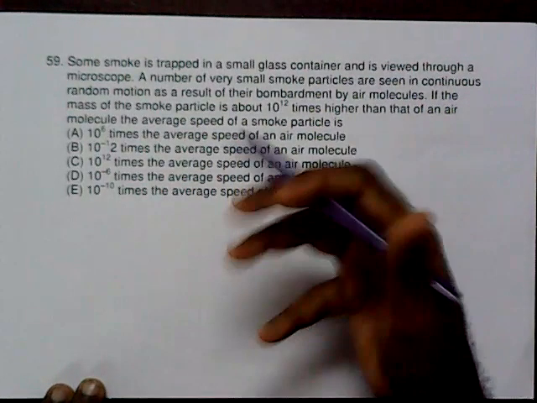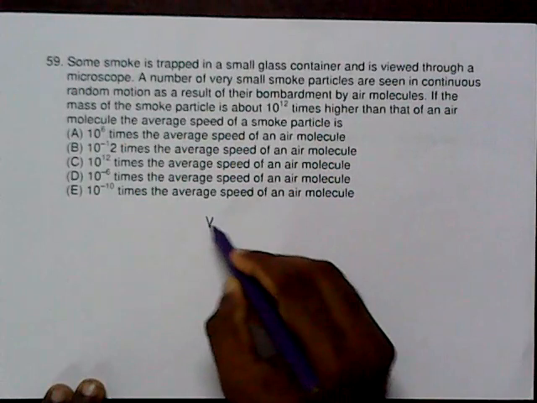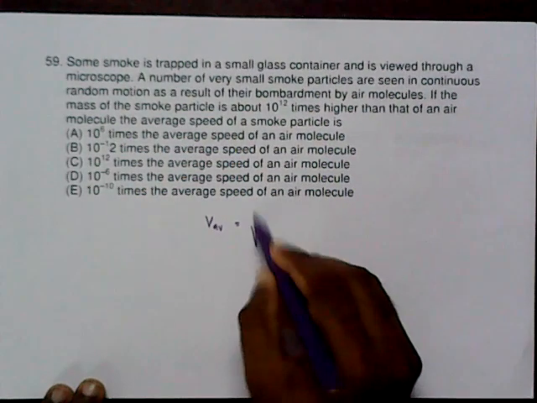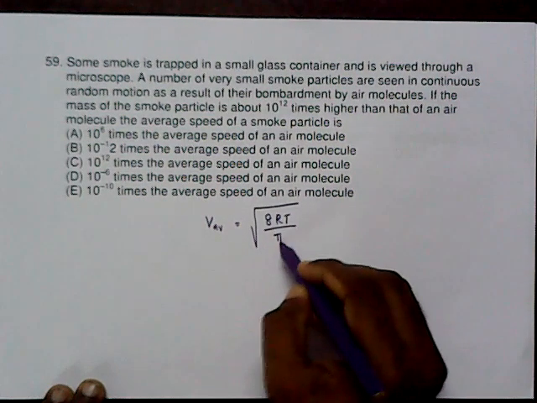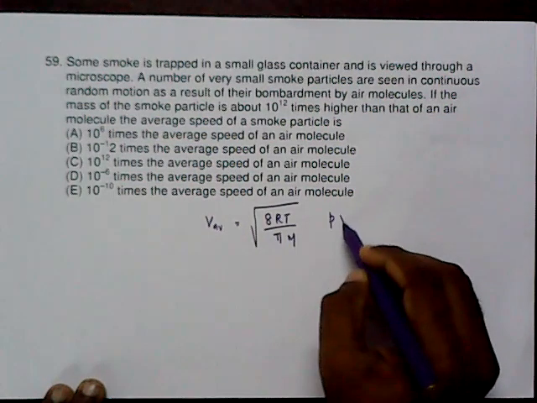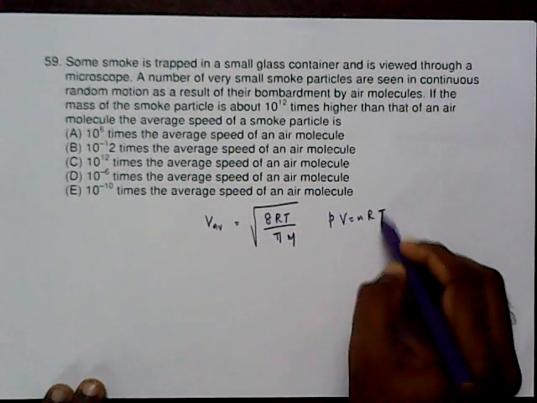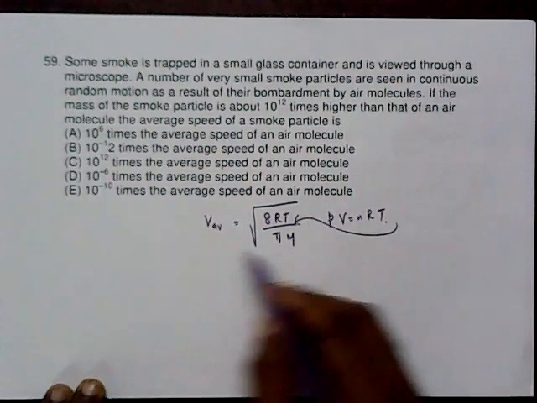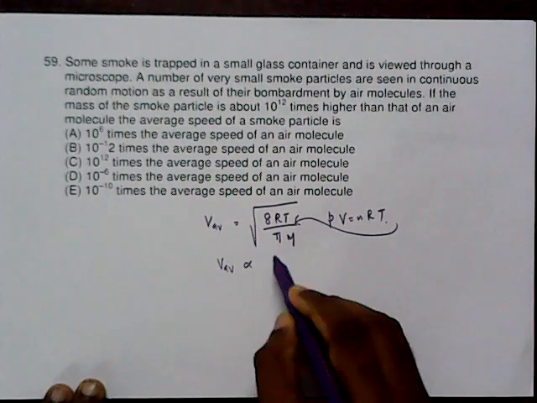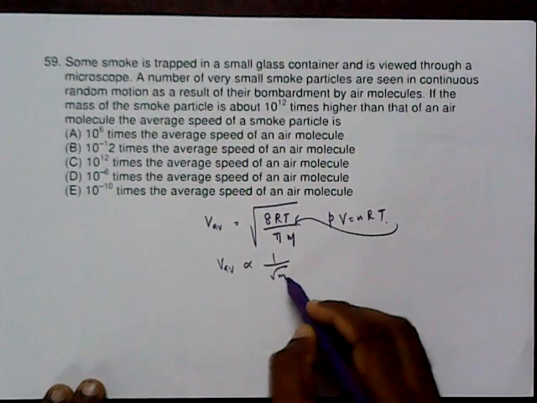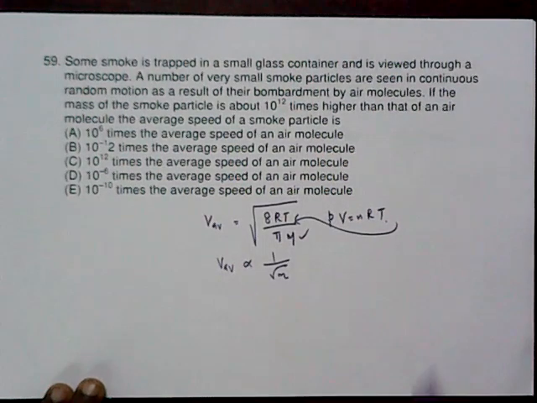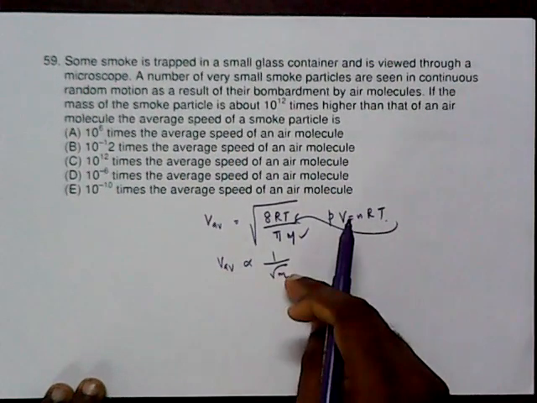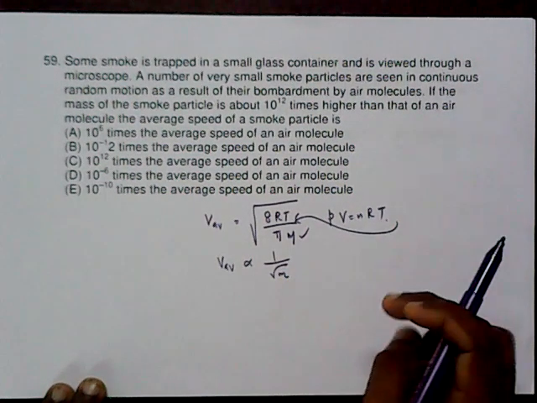If you comfortably know the concept, V average is nothing but equal to root 8 RT by pi m. By using the concept of PV equal to nRT, by substituting that, we can say the average speed is proportional to root of small m, the mass. So that is a very important concept. So V average is proportional to 1 by root mass.